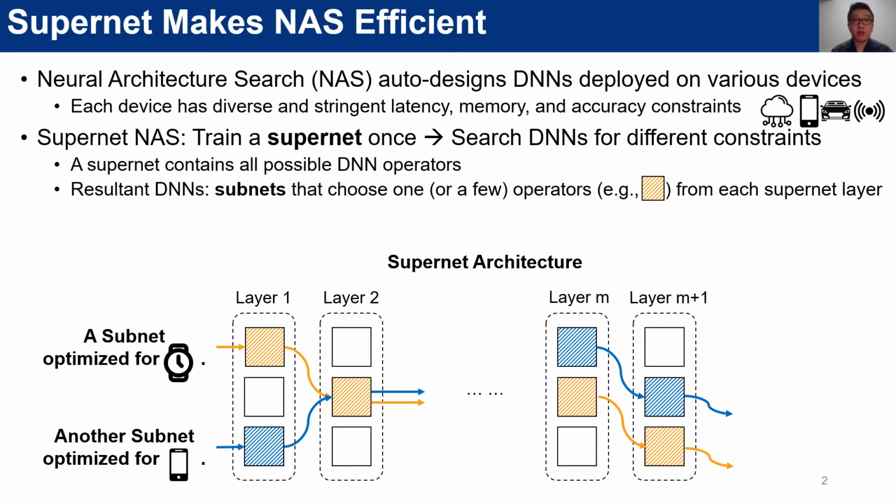A company like Huawei only needs to train a large network once, and then they can extract subnets from the large Supernet to deploy on different devices. Here is an example of a supernet. It has 3 possible DNN operators in each layer, and the resultant subnet for certain constraints is to choose a small number of operators from each layer. For example, the yellow operators are a subnet optimized for watch, and the blue operators are another subnet optimized for phone. The 2 subnets can be directly searched from a parameterized supernet without training.